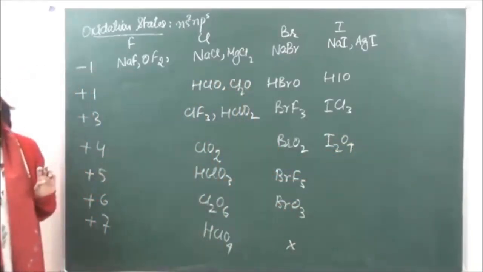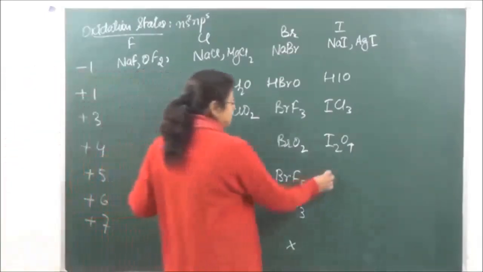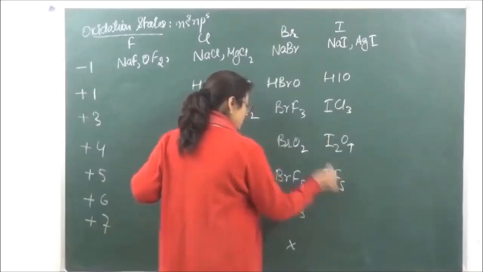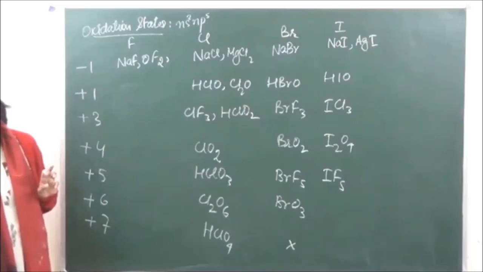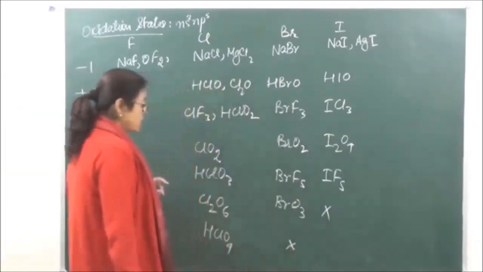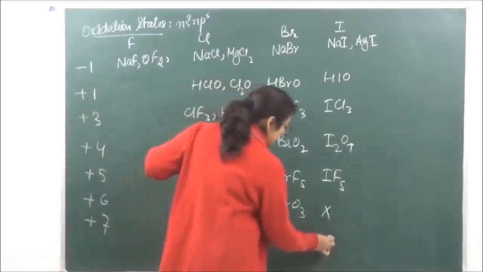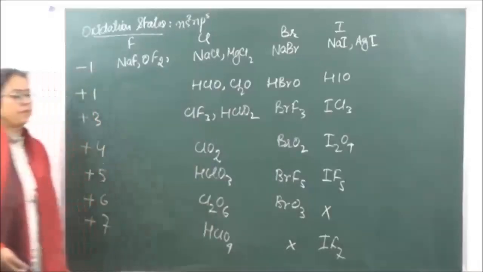I2O4, +5 oxidation state in case of IF5. Right? +6 oxidation state, it is not going to show. It does not show +6 oxidation state, but it shows +7 oxidation state in case of IF7.